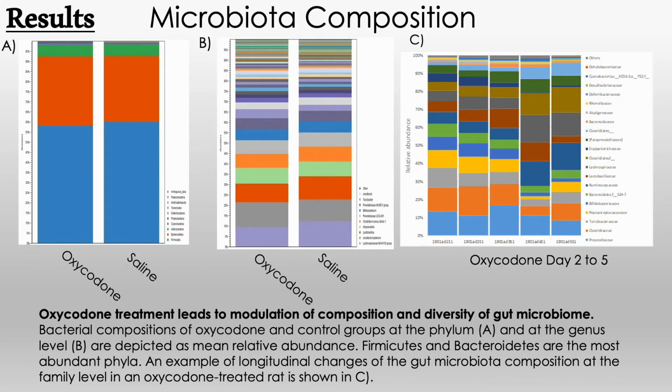Results indicated that oxycodone treatment leads to modulation of composition and diversity of the gut microbiome. The bacterial composition at the phylum level, indicated in Figure A, and at the genus level, indicated in Figure B, are depicted as mean relative abundance. In both samples, Firmicutes and Bacteroidetes are the most abundant. At the genus level, we can see that the abundance of Lachnospiraceae and Lactobacillus decreases in the oxycodone-treated group and the uncultured bacterium increases. Figure C shows an example of the longitudinal changes of the gut microbiome composition at the family level in an oxycodone-treated rat.